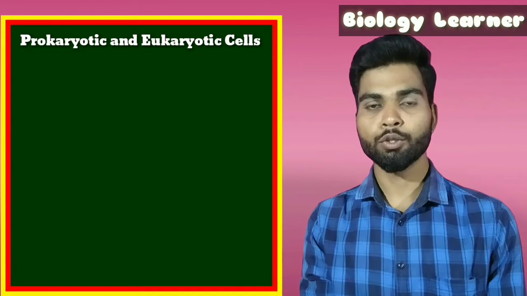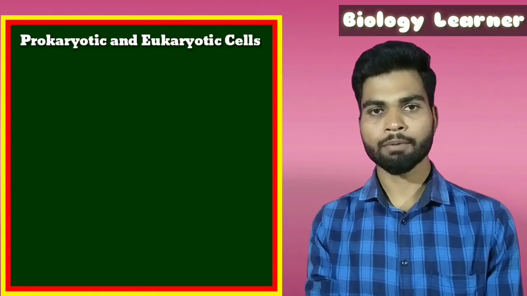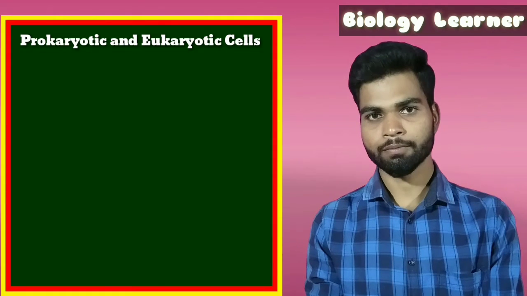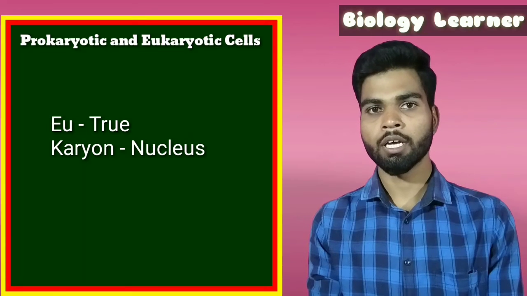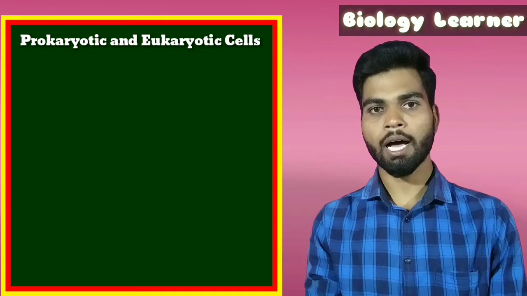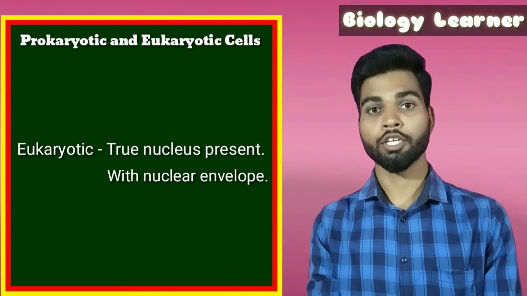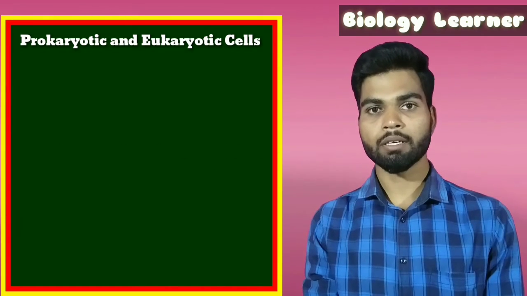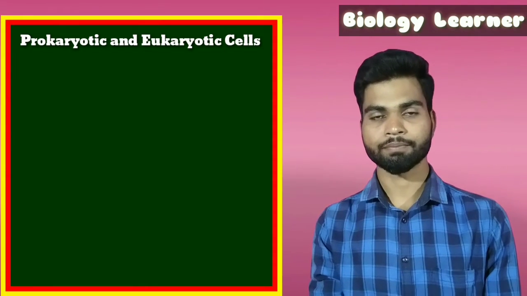Next is our eukaryotic cell. The term eukaryotic is also derived from two words, that is eu and karyon. You already know the meaning of karyon, that is nucleus, and eu means true. So the eukaryotic cells are with a true nucleus, with a nuclear envelope, and two envelope system of organization is seen.